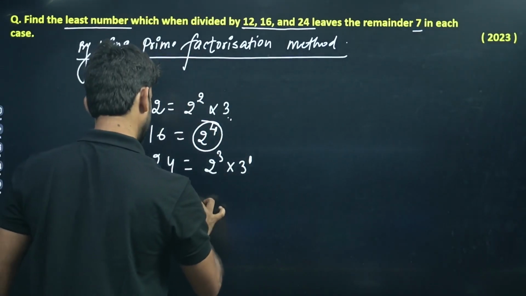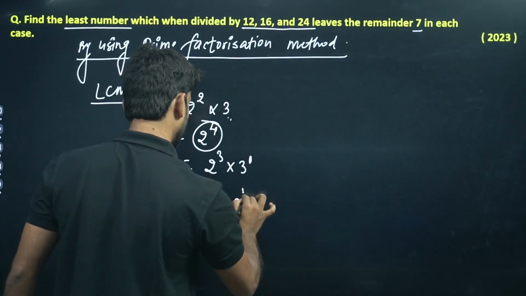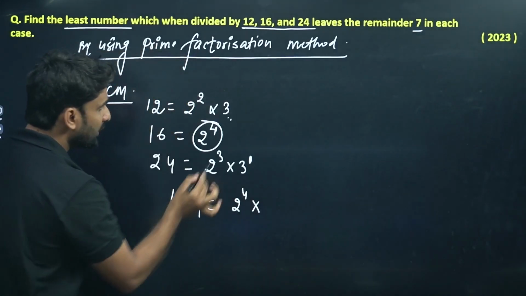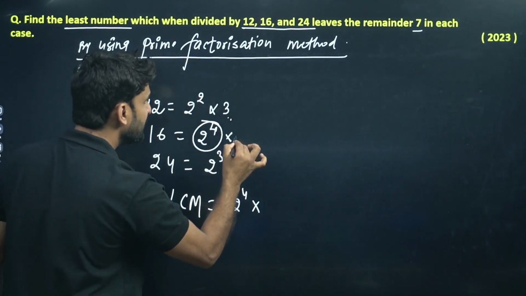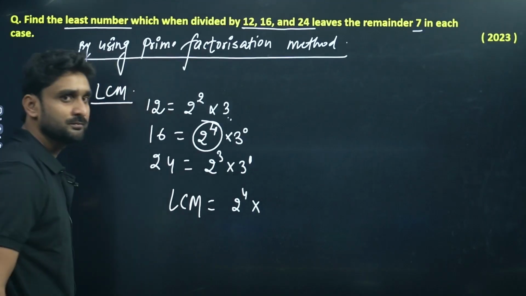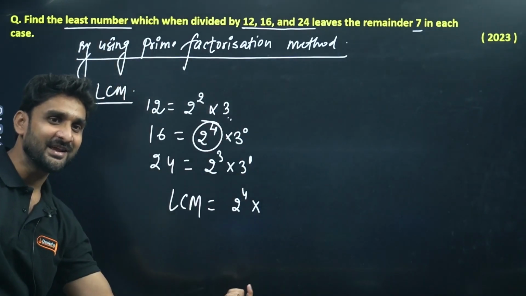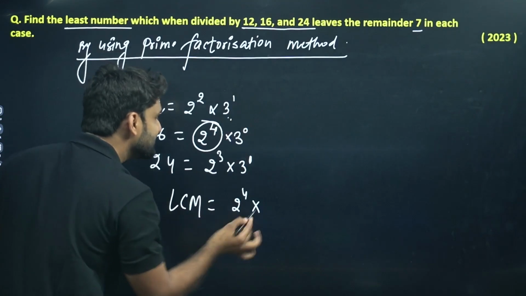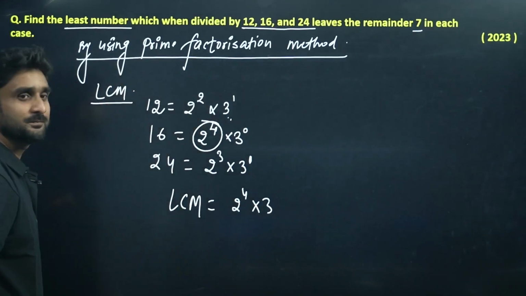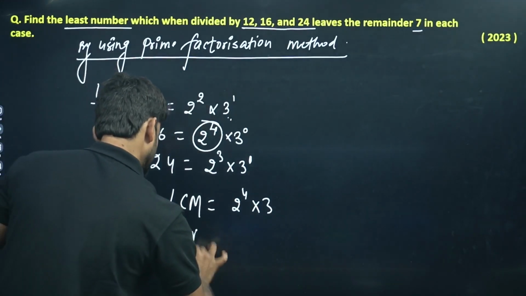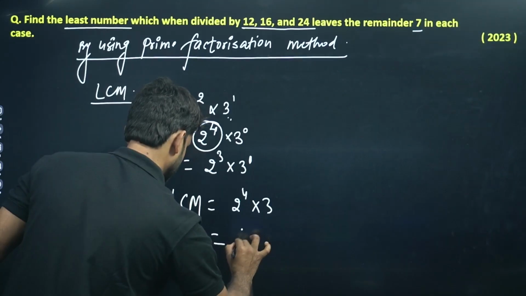So the LCM will be 2 to power 4 into, so here is 3, but 3 is not here. We can put 3 to power 0. If 3 is not here, we can put 3 to power 0. And what will be the highest in these 3? 3 to power 1 is highest. So we can write 3 to power 1 here. So what is the LCM? The LCM is 48.